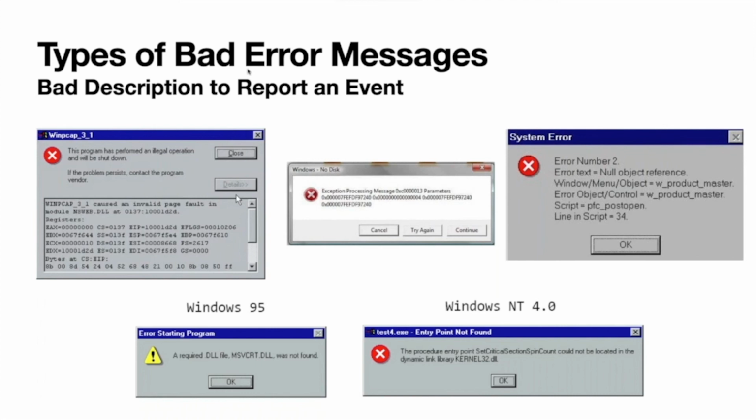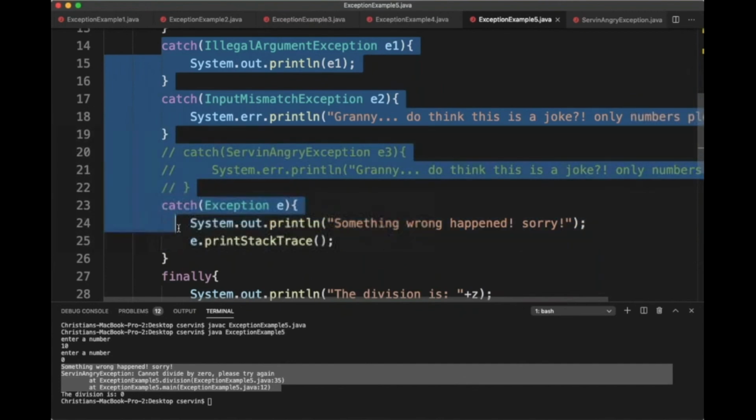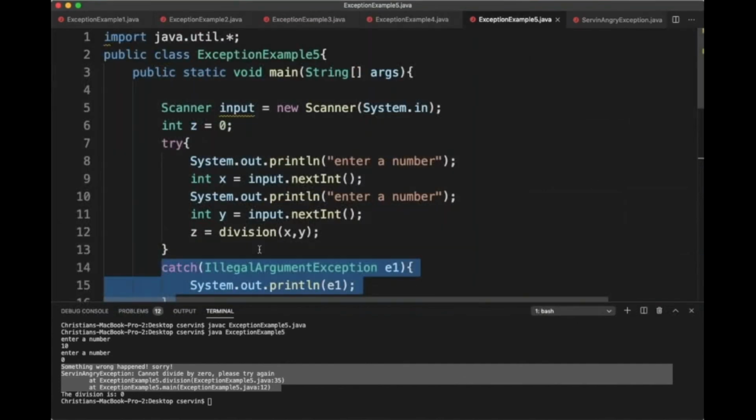We want something that gives us an informative situation, something that helps us recognize the problem and fix it immediately, or something at least to tell, you know what, something wrong happened. Can you please try again in 1 hour, or maybe in 10 minutes? Maybe the internet was down. Check your Wi-Fi or something like that. Make sure you have a list of all the potential catches that you can have, and that will make sure you handle the situation properly.